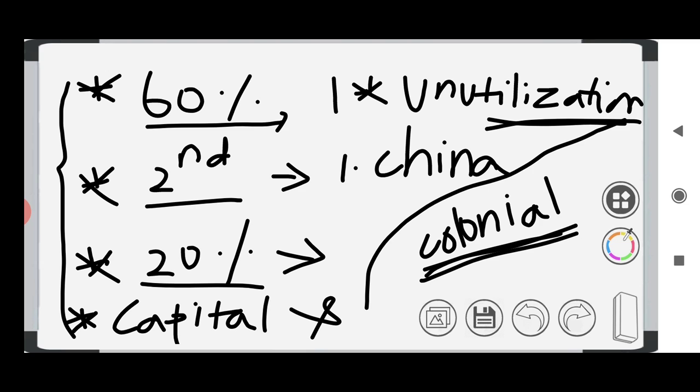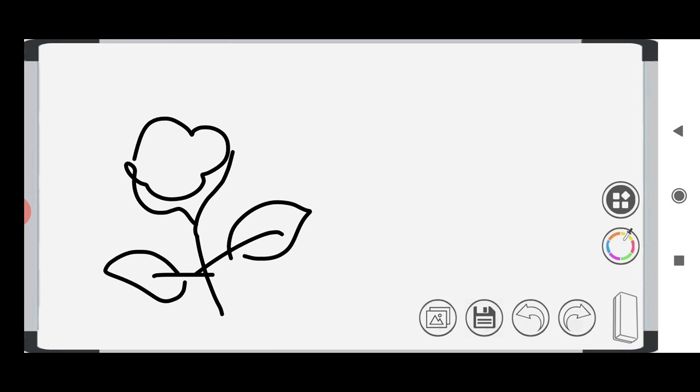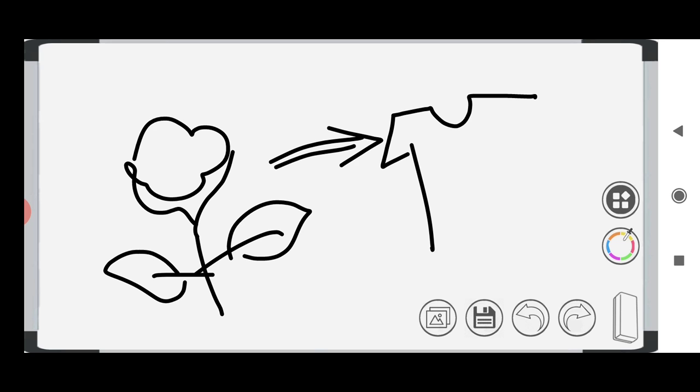So colonial economy means our resources will be utilized by the British. Say we have cotton. In India a large amount of cotton is produced, and that cotton will be collected by the Britishers, and the Britishers will use that cotton to produce finished products. Say they will produce a shirt, and they will sell that shirt in India itself. In India we use handicraft products, cloth which is woven by our native people, right? So the cotton will be used to produce cloth, woven by our native handicraft workers.